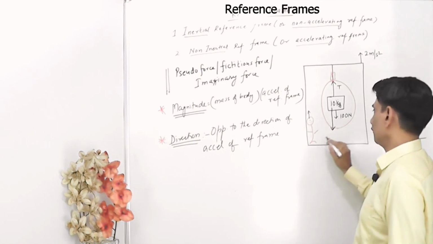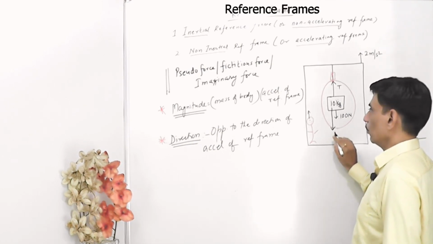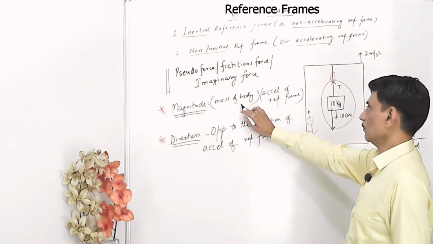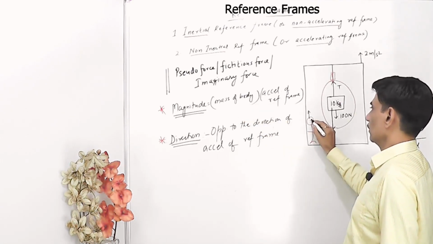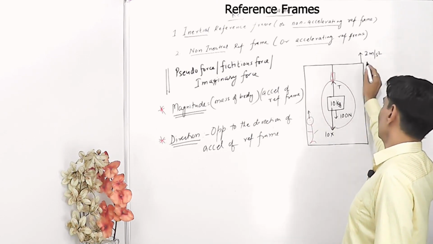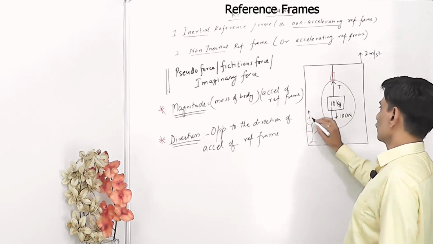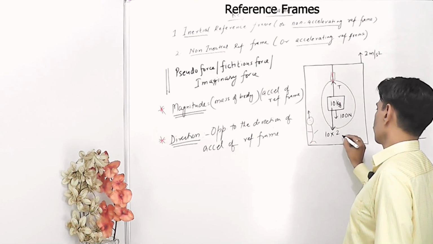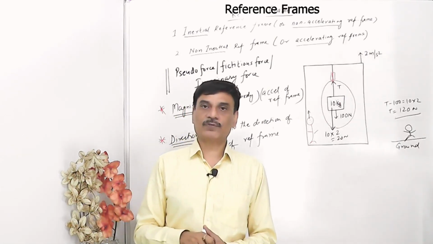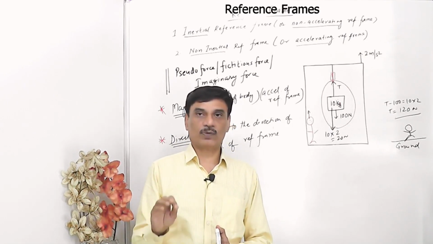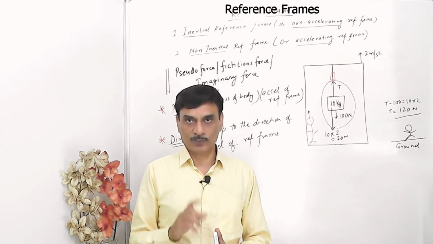Now what is the magnitude of this pseudo force? This pseudo force has a magnitude of the mass of the body, which is 10, into the acceleration of this person. The acceleration of this reference frame is 2 meters per second square, since he is going with the lift, so this comes out to 20 Newton. So now this person has fulfilled all the necessary requirements to apply Newton's laws of motion.